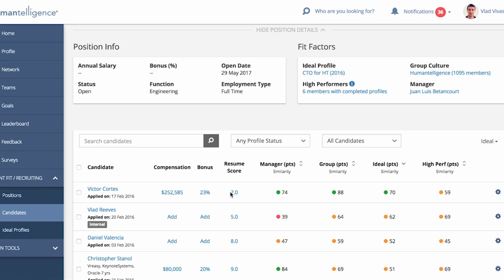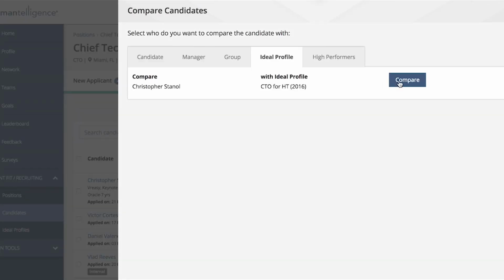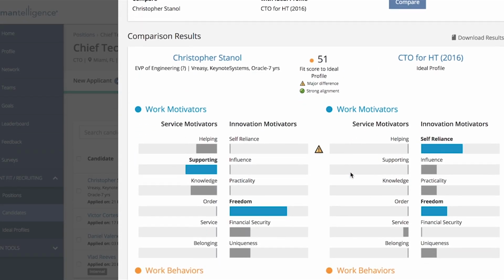You can put in compensation and scores for resume manually, but the system automatically lets you sort people by who's the right fit with the manager or with the high performers. In this case, this first person is a great fit with the manager and with the group, but they do not move forward in the process in the applicant tracking system, and the company does not move forward with them because they are not a good fit with the ideal profile or the current high performers in that role, and you can compare them with that profile.